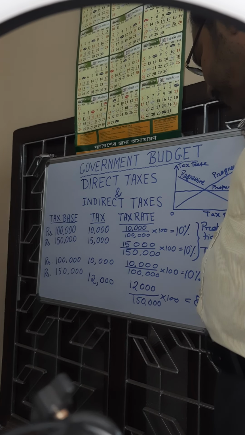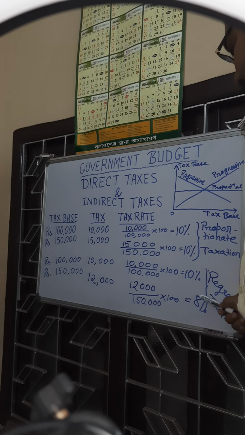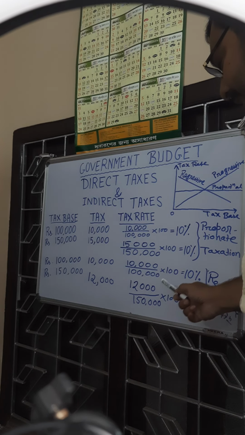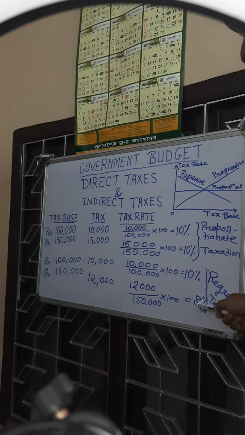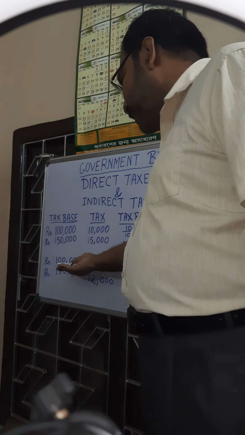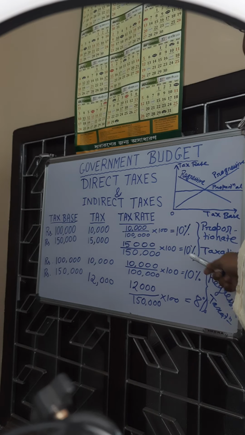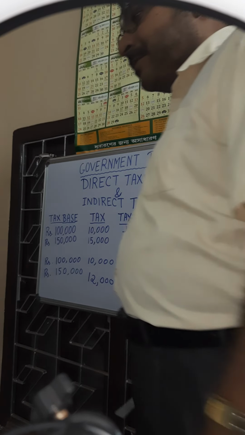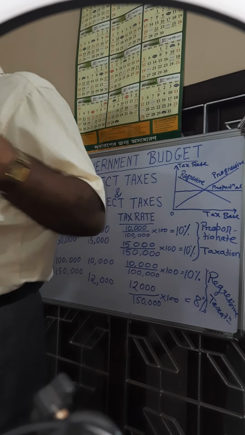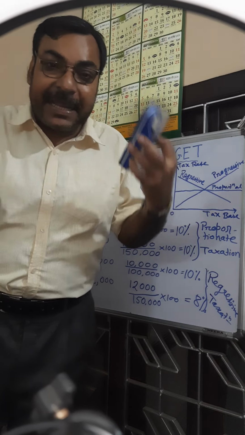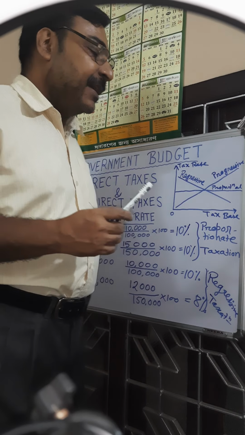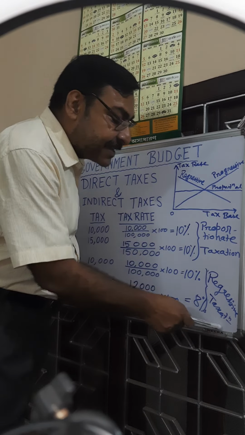Tax rate is becoming 8%. So tax rate declines from 10% to 8%, although level of income is increasing, total tax collected is increasing, but tax rate is falling. So if with the increase in level of income we observe tax rate is declining, it is called regressive taxation.